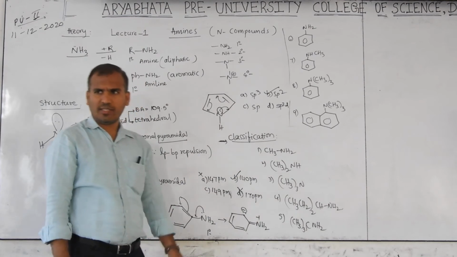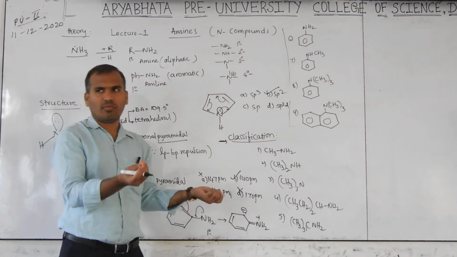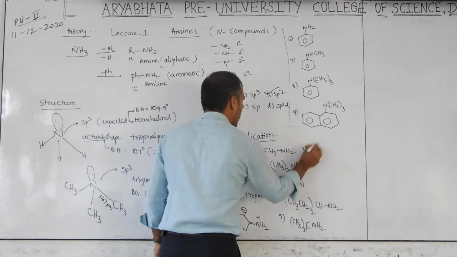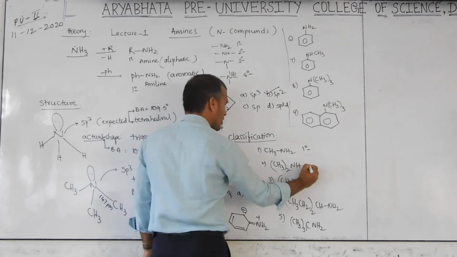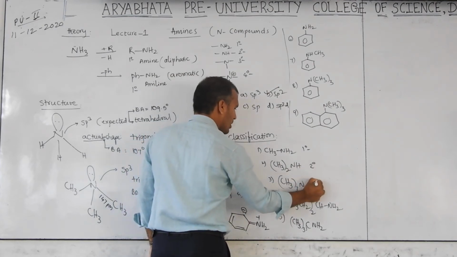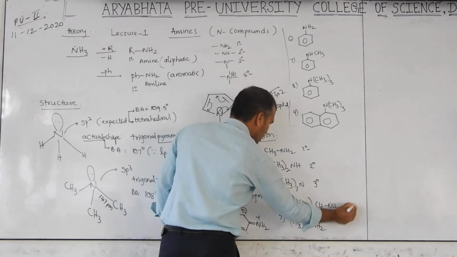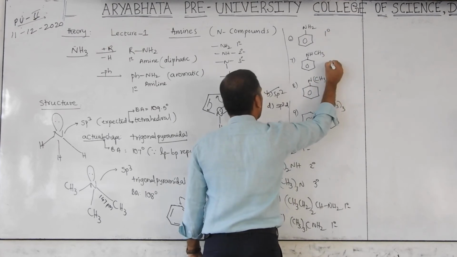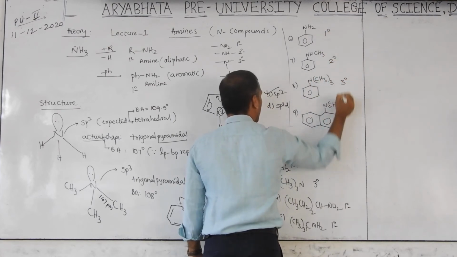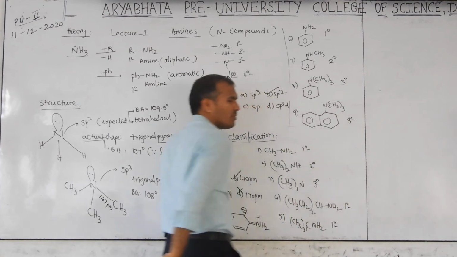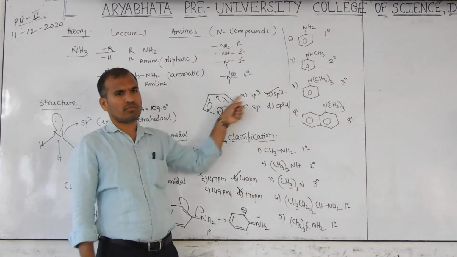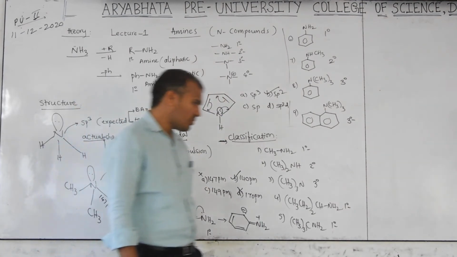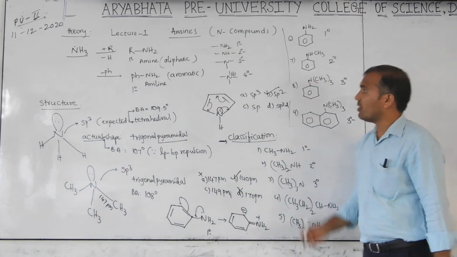Like this, any example may be given. Some may be index questions, some maybe not. Like this, questions are possible. Come on, this one. Primary, you can see here which type it is. Next, secondary, next, tertiary, next, primary, next, primary, good, next, primary, next, secondary, next, tertiary, next, tertiary. Easy to identify. You have to remember this one. Then whatever compounds are given, you can easily identify. This is the classification of amines.